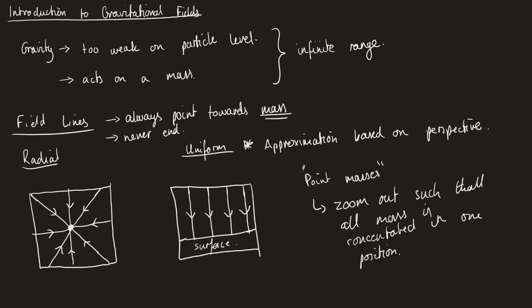Now for the majority of these things, we're going to neglect the idea of uniform fields. When we take on the idea of it having a uniform gravitational field, everything will just revert back to everything you've done in AS mechanics. The force due to gravity is just going to be mg, it's just your weight and things like that. That's not particularly interesting anymore. We've been through that, we understand that, we want to learn new, more interesting things. So most of what we do is actually going to be looking at radial fields.